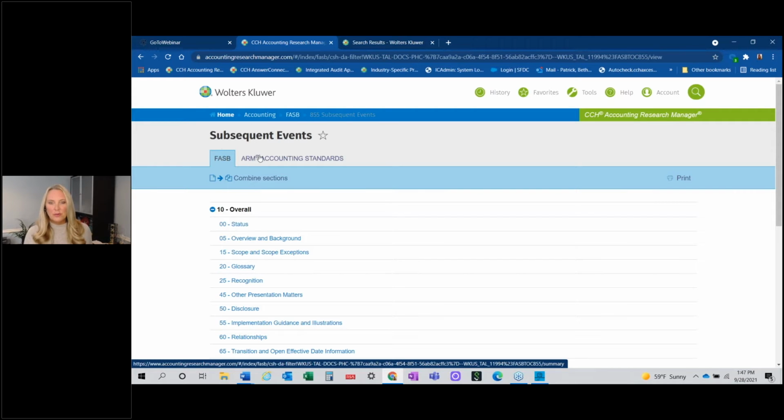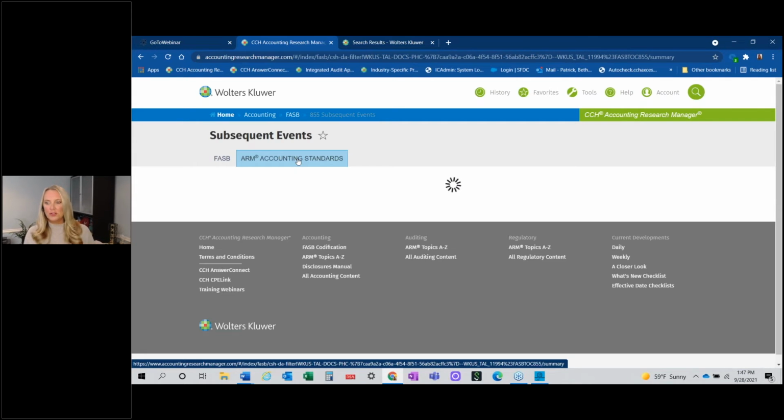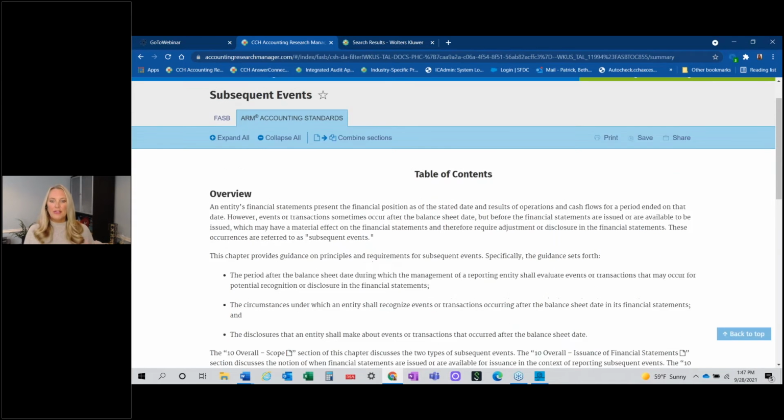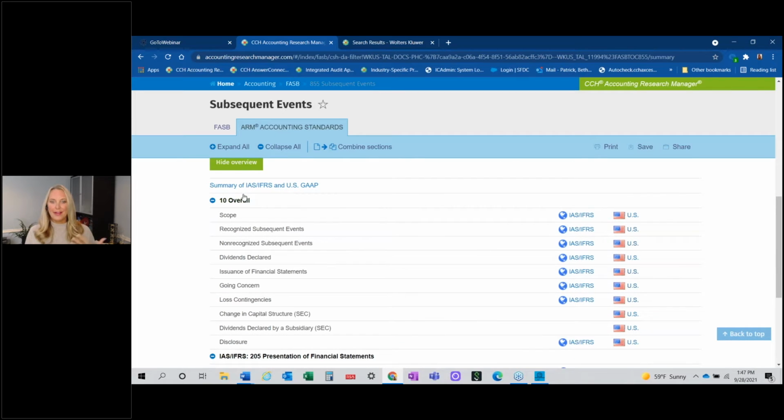So I want you to notice, see this ARM accounting standards? This is where our professional services group will take that standard 855, and they want to present it in a way that is more topical. So you're going to see here, we follow the structure of 855, and here's that section 10. But look how we've listed out, hey, these are some of the major issues that our customers are searching for. And we don't want you to have to always search for it and look for it and get hundreds of hits. So let's just say, okay, I wanted to look at this non-recognized subsequent event.